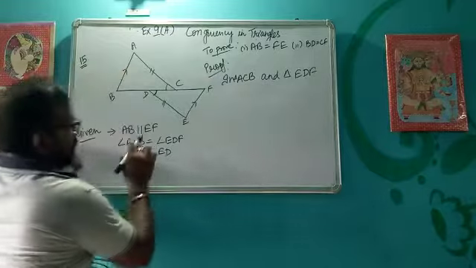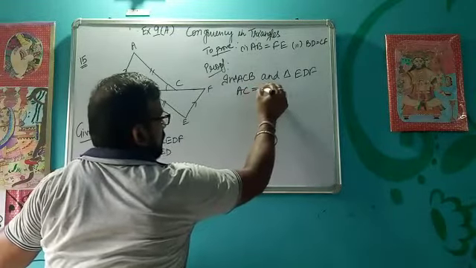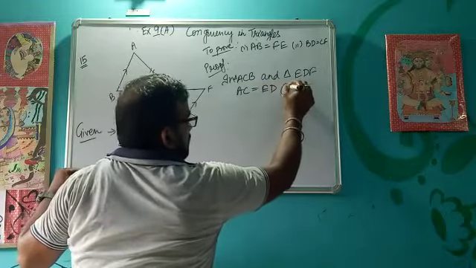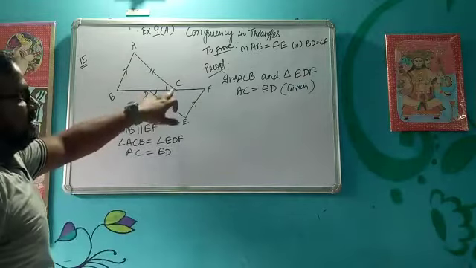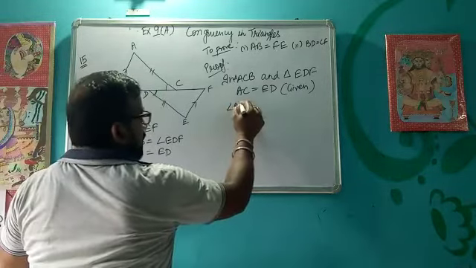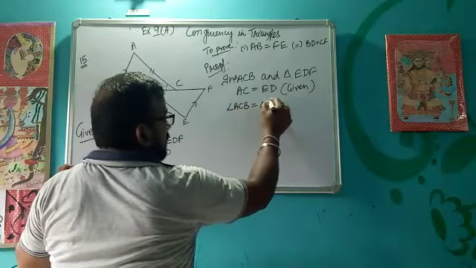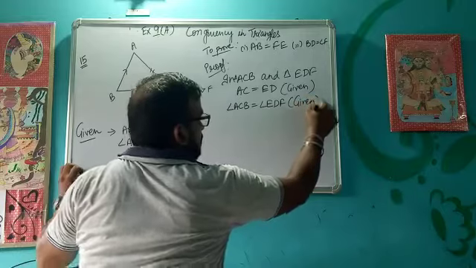We know that from here AC equal to ED. So I can write AC equal to ED very easily, given. Then see this angle C and angle D, they are equal. So I can write angle ACB is equal to angle EDF. Again they are given as equal.